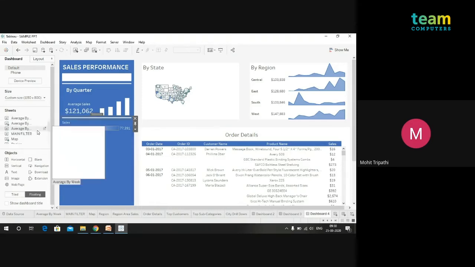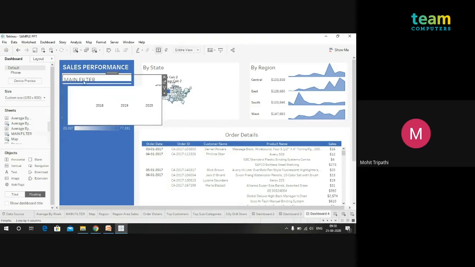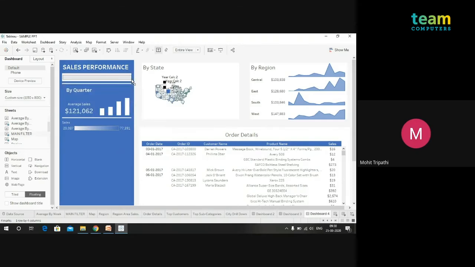For interactivity, I've created this main X sheet, which will act as a filter. Hide the title over here, and we will just put it over here. Cool. And remove the unwanted legends and all.